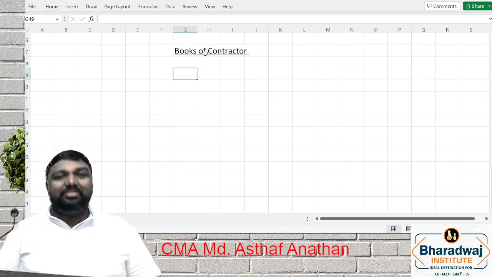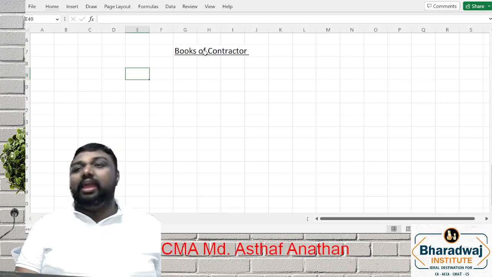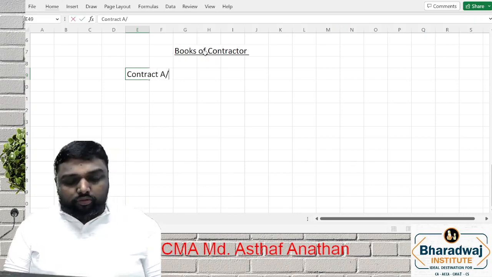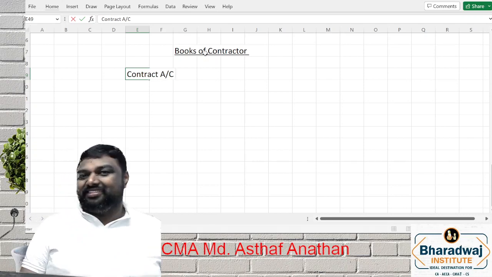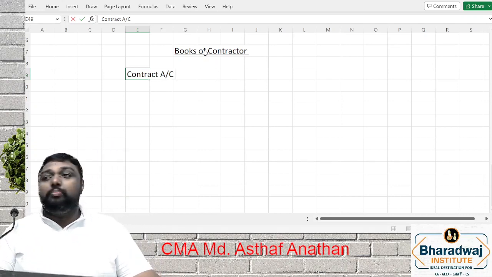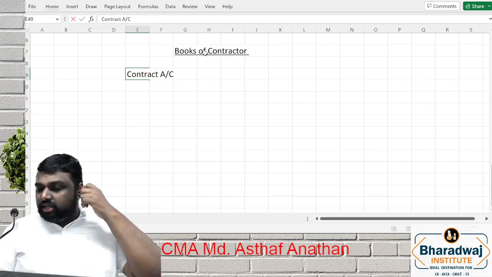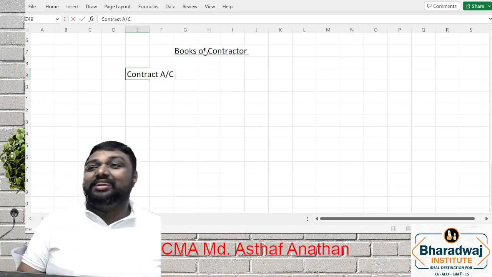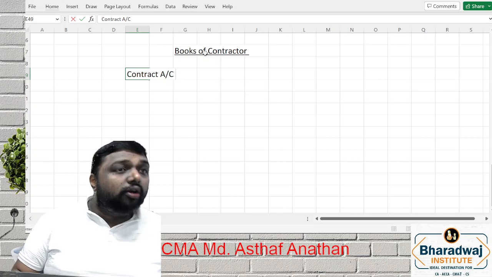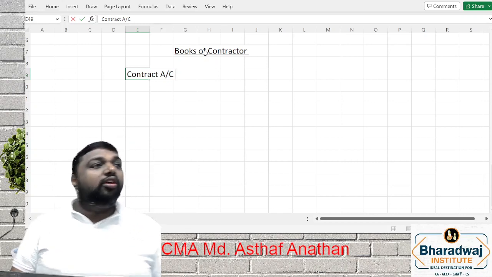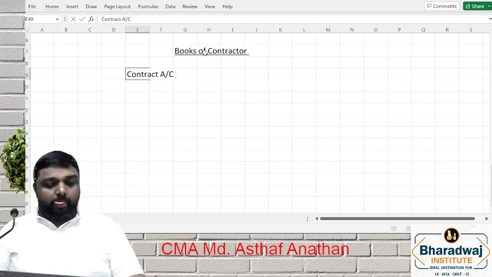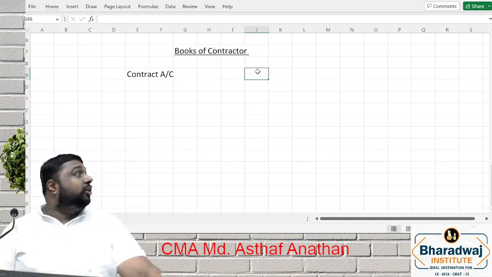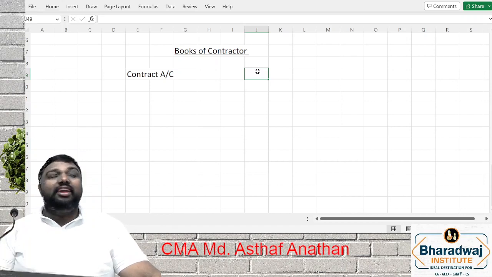So in contract costing, how do we prepare? We prepare a contract account for each contract. So far you know about the cost sheet. To ascertain the cost in job costing or batch costing, we go with the cost sheet. But here, we don't go with a cost sheet; we go with a contract account, that is, a T form.